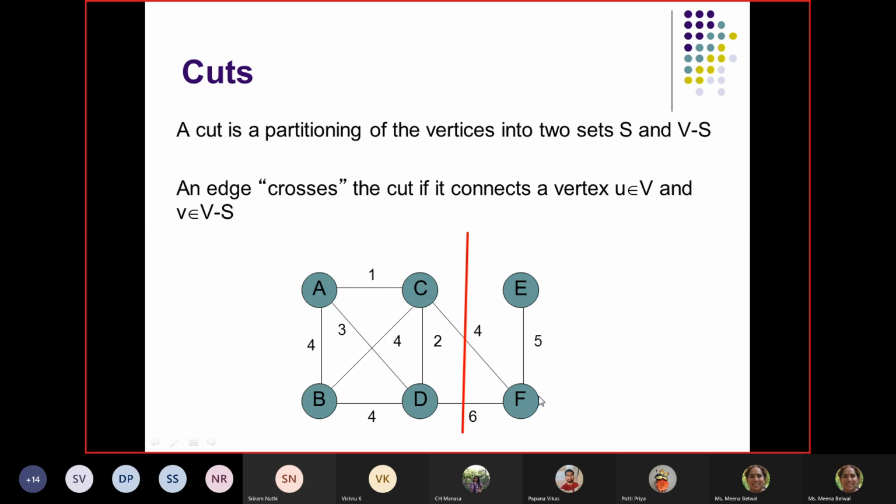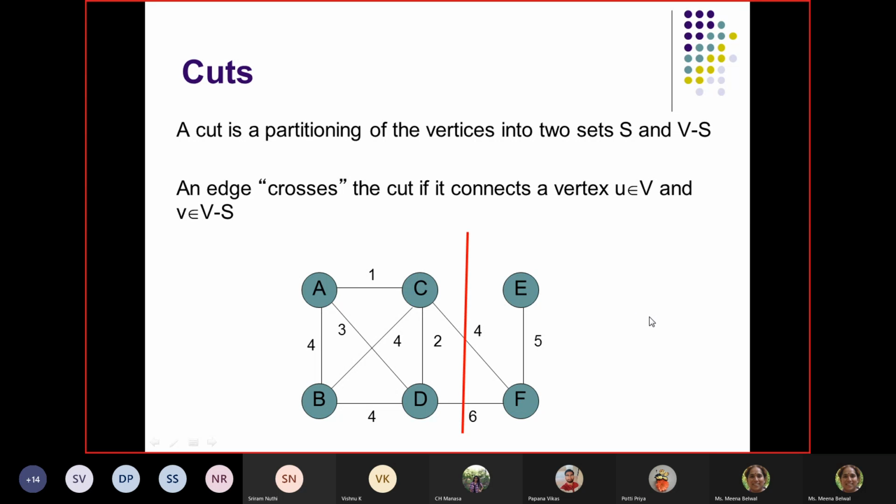Simple, that is typically seen, right? I'm saying that CF and DF cross the cut. Why do these two cross the cut? Because one node is from set S, and another node is from the other set. One node is from this set, another node is from this set. So this is a typical property.